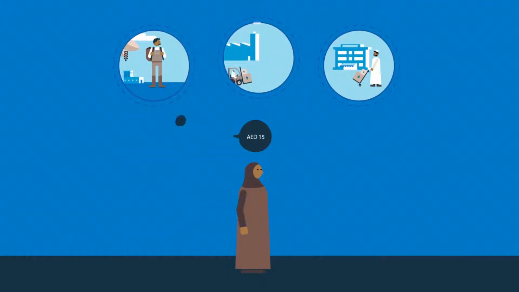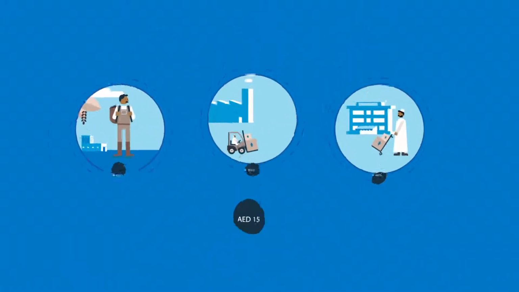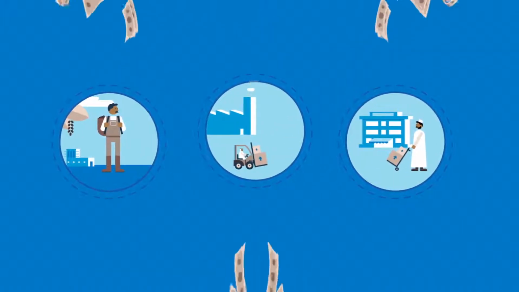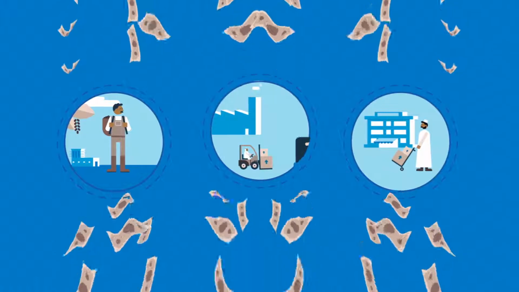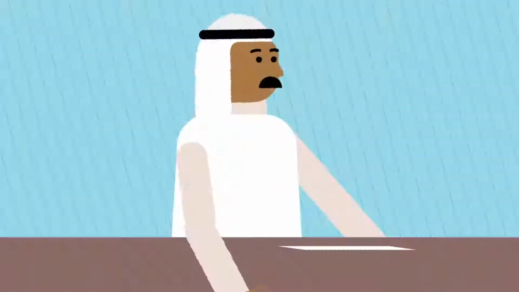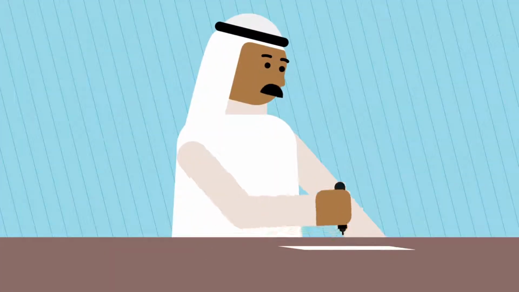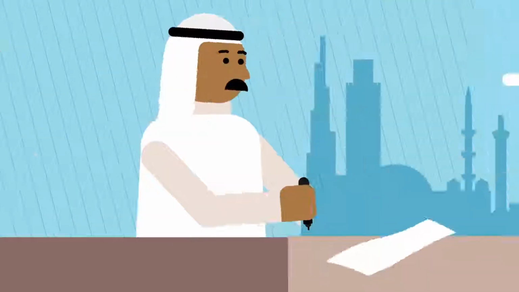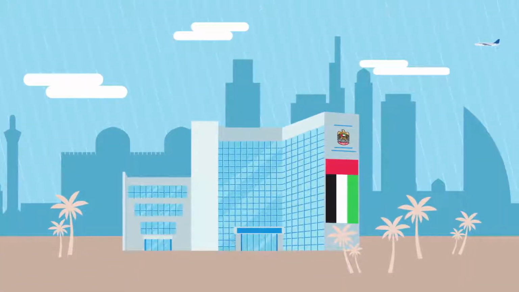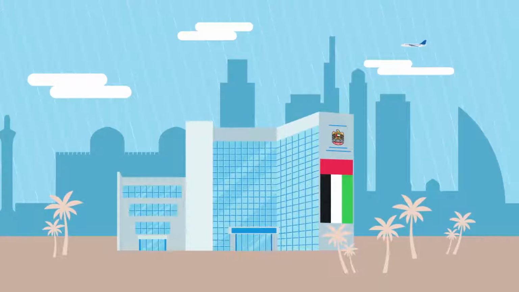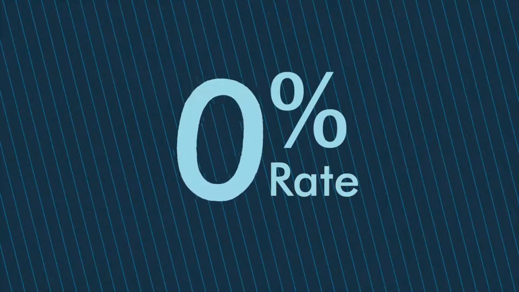The VAT was collected in stages by the businesses in the supply chain. VAT is not a cost to businesses, but cash flow should be managed. The supplier, factory, and shop will file a VAT return with the FTA to document the VAT it is paying and reclaiming. As well as the 5% rate, there will be a 0% rate.